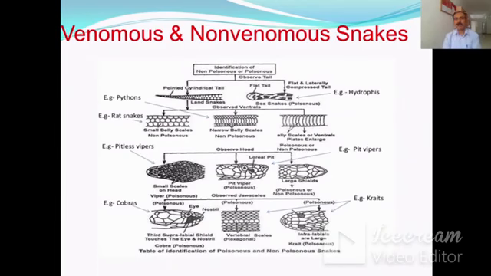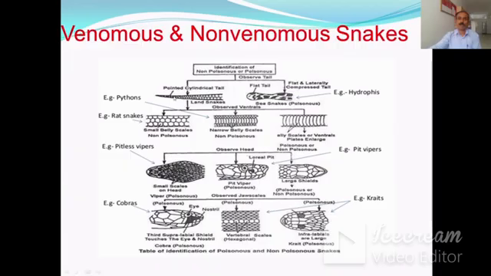Now about venomous and non-venomous snakes. How can we identify the non-venomous and the venomous snakes? In this chart there are some steps to identify them. First of all, observe the tail of the snake.